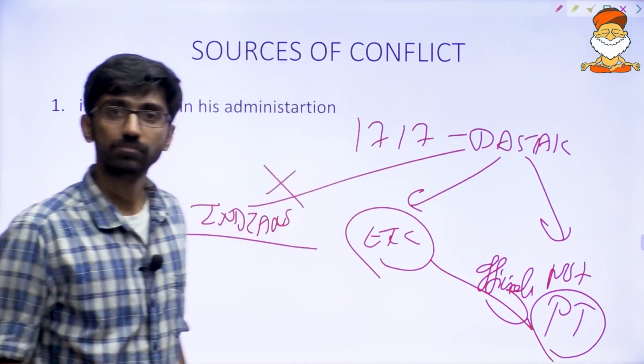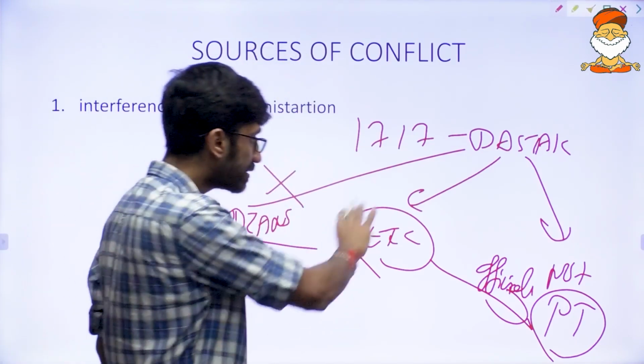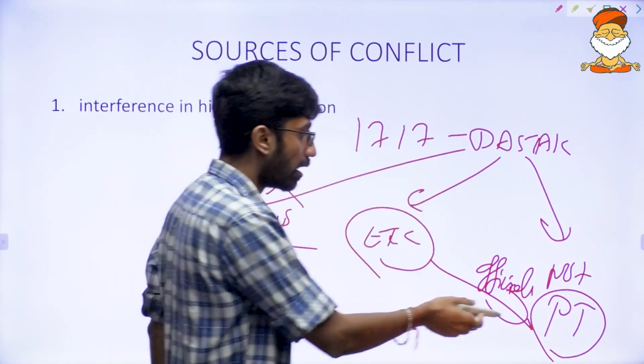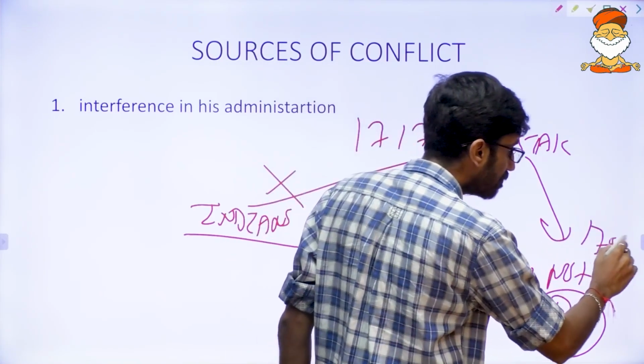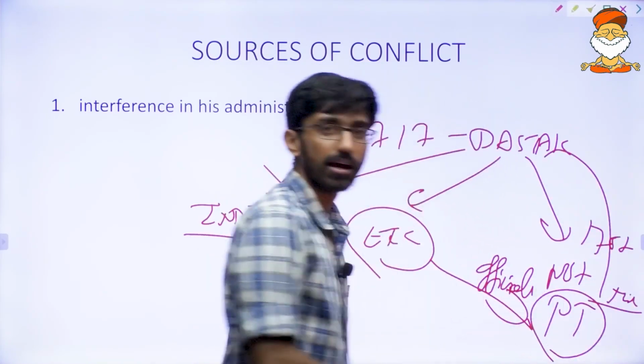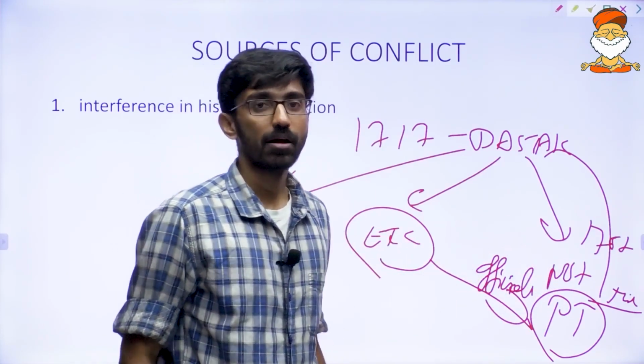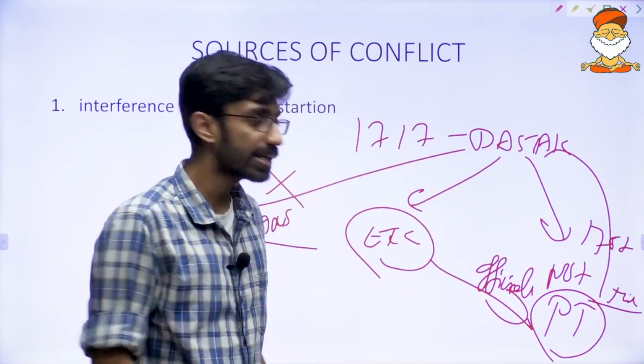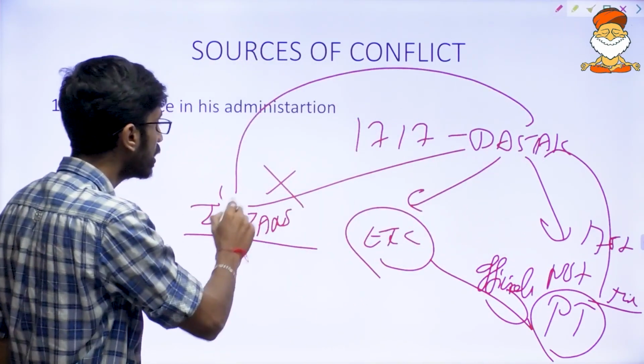Now what happened? These East India Company officials misutilized the dastak since 1757. But right now, these officials are passing dastaks to Indians also.